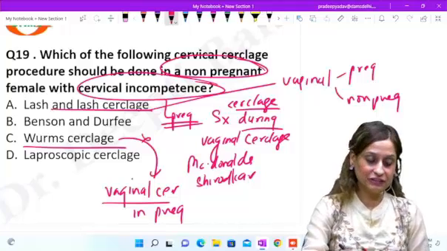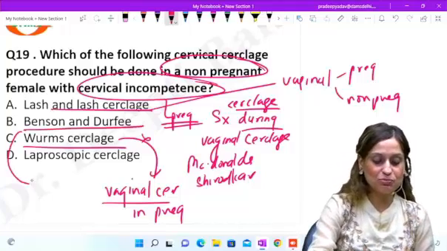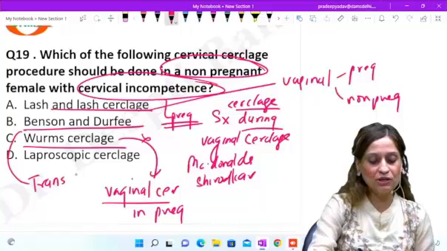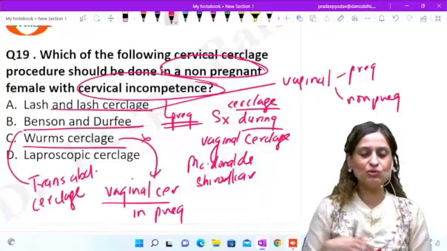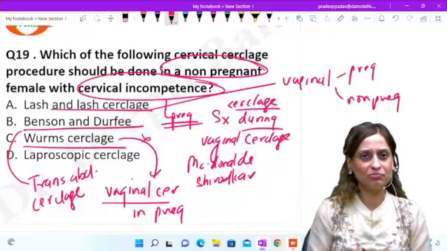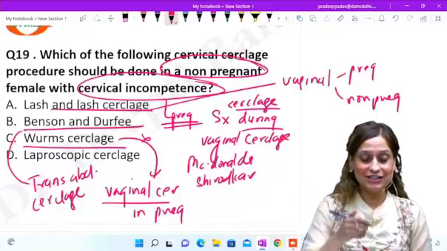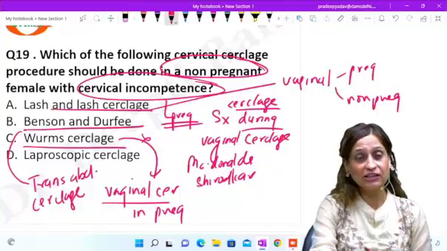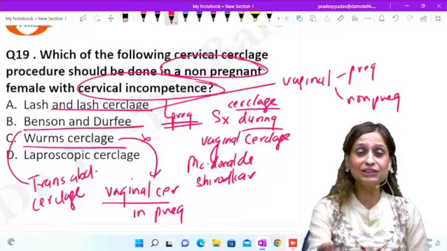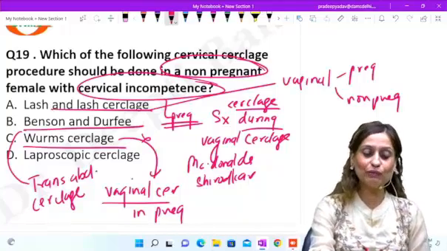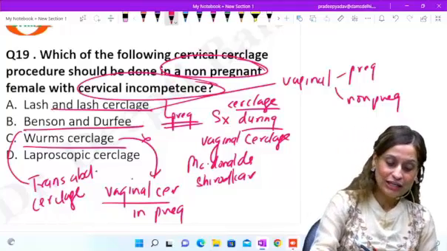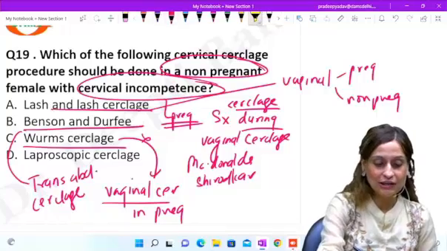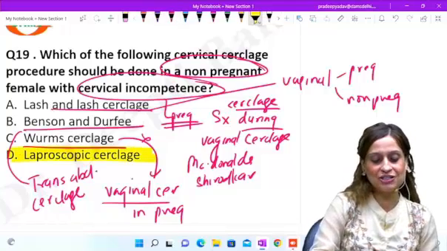Benson and Durfee were actually the first people to give trans-abdominal cerclage. So this can be used again in pregnant and non-pregnant. Now the question is, your patient is currently non-pregnant. What is the preferred treatment that you will give her? Which of the following would be the treatment of choice for her? So it has to be a laparoscopic cerclage.